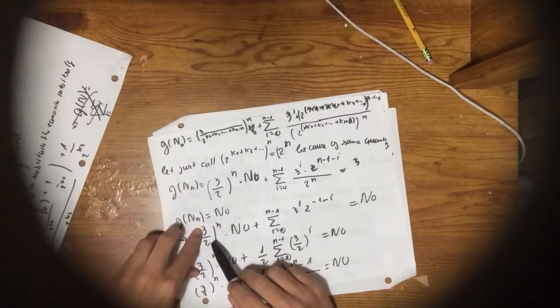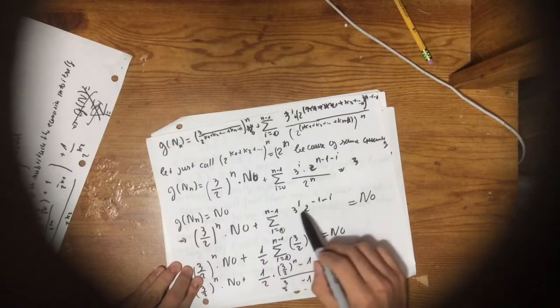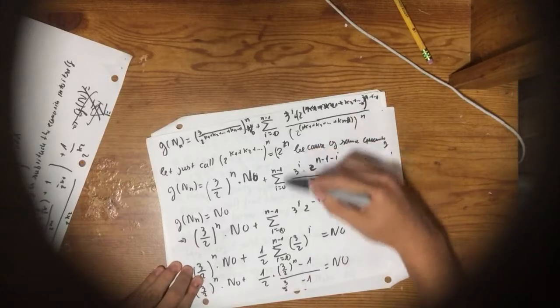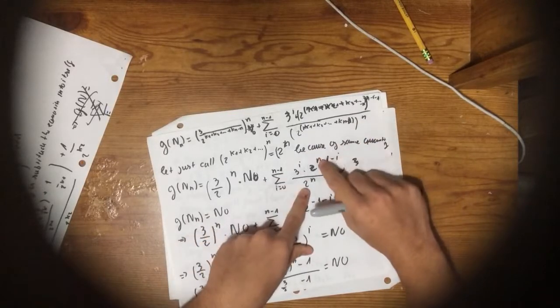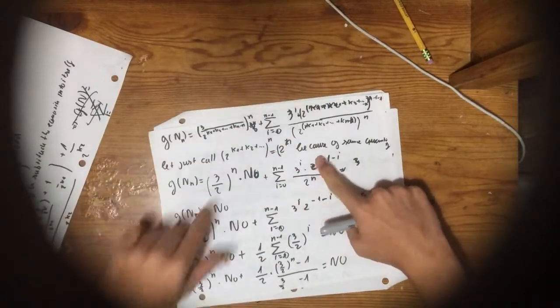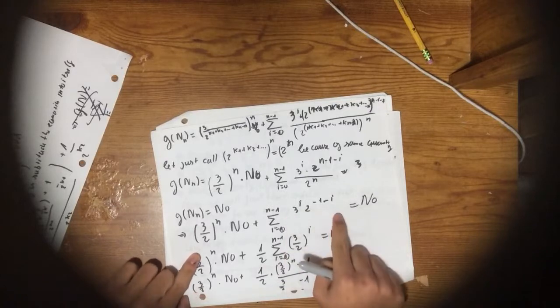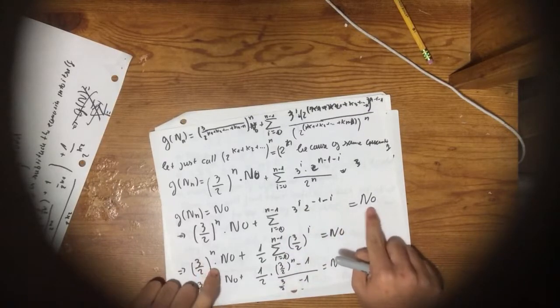So 3 to the n over 2 to the n power times n0 plus this expression. Actually, it's this expression, but I did some algebraic manipulation. I get this thing and this thing out, because the top and the top can cancel, and we are left with this, set equal to n0.